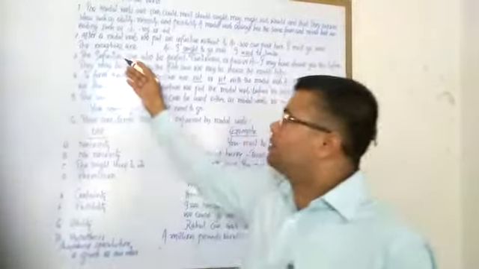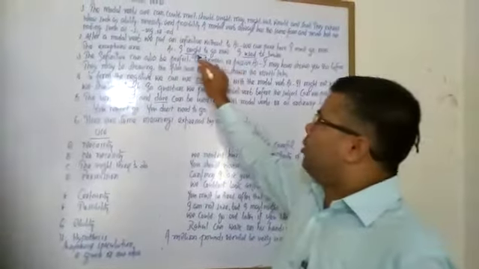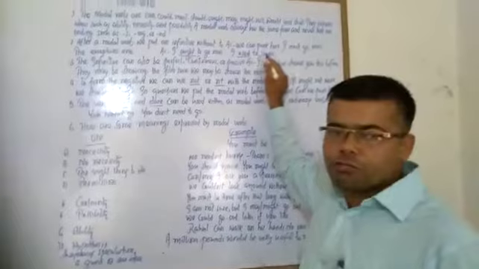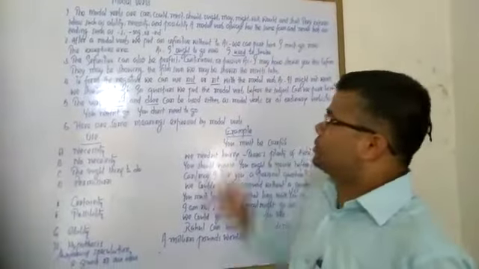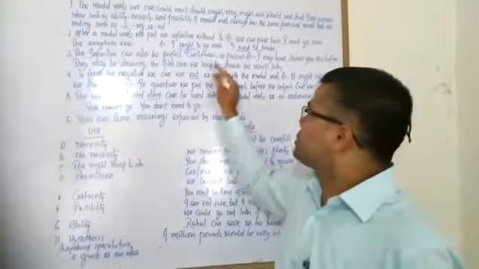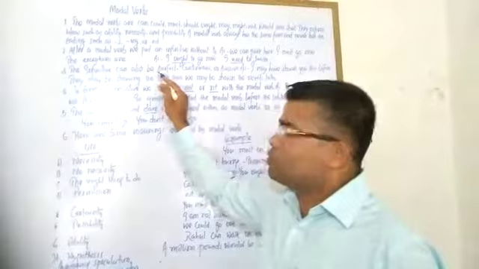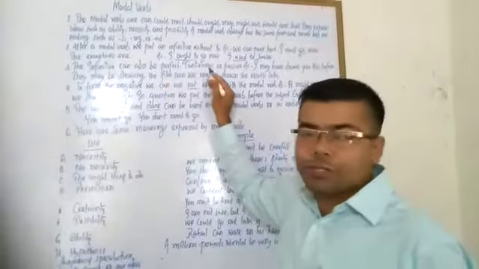The exceptions to the rule. I ought to go now. Here ought requires to. I used to smoke. Here used requires to. The infinitive can also be perfect, continuous or passive. Well, try to understand, it's very important.